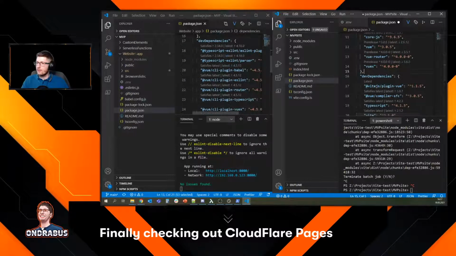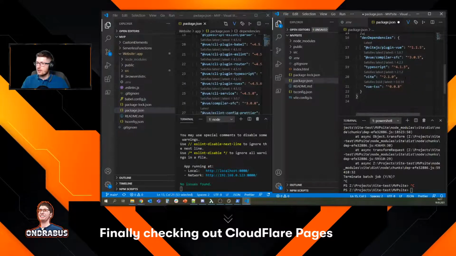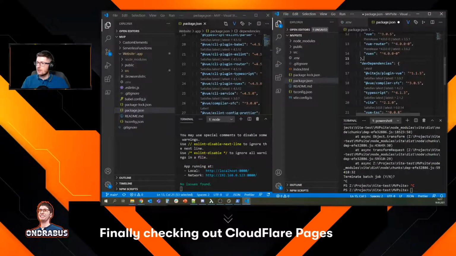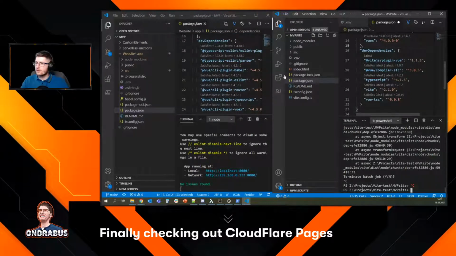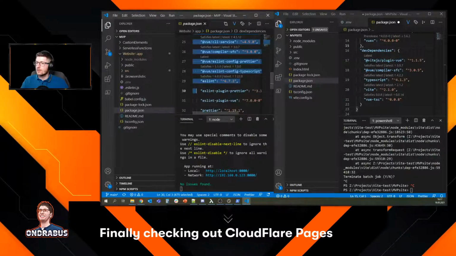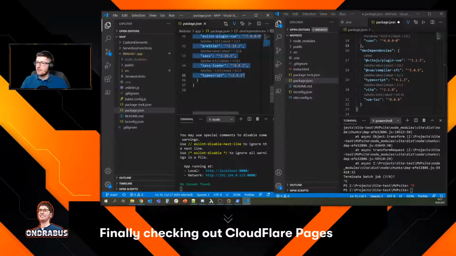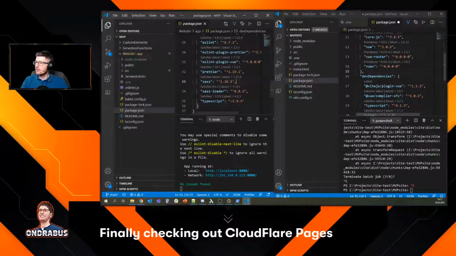Okay, now dev dependencies. I'm not sure if I need to add the dev dependencies, because ESLint parser. I guess I should add them. TypeScript. Oh, here is the Sass, so I definitely need to do that.